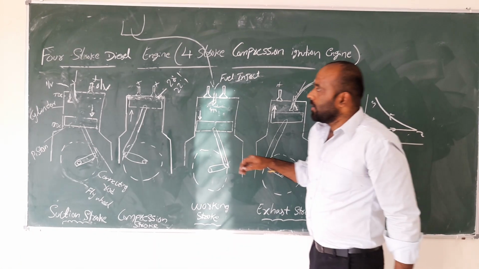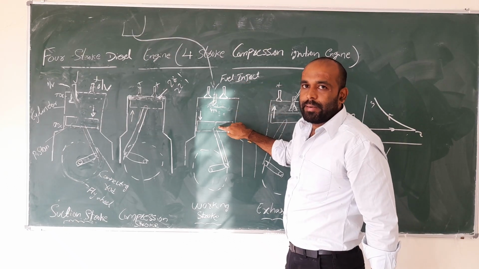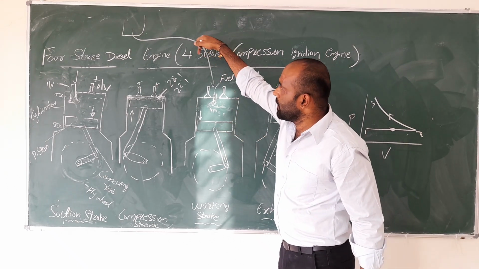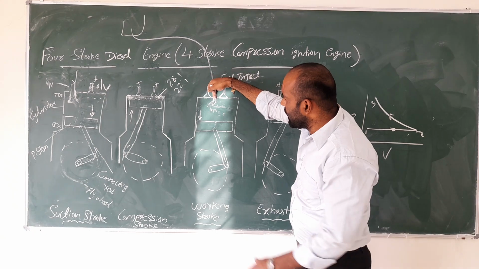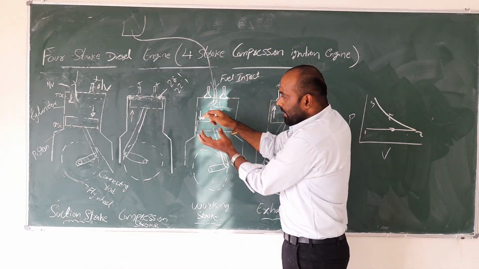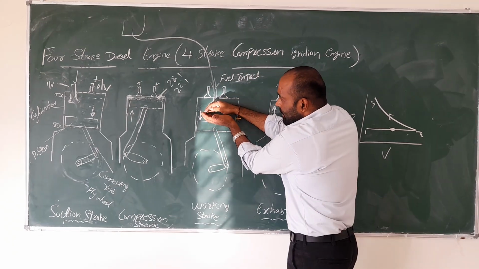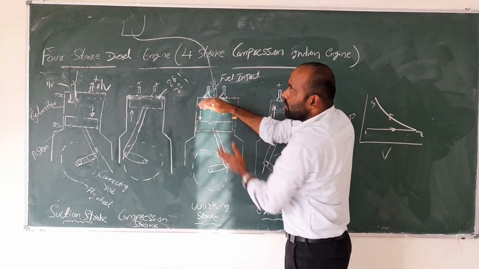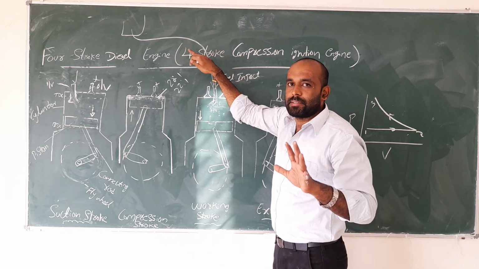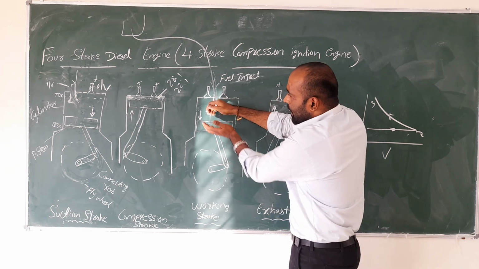After that, by using the fuel injector, combustion will take place. The fuel is entered into the cylinder.